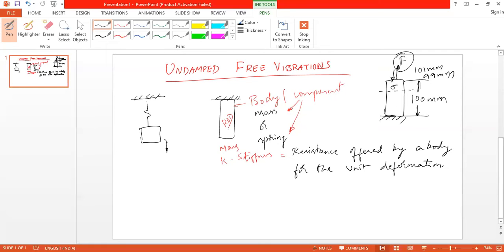If you apply the load on a member, then the component will deform. Initially it was 100 mm, and upon the application of tensile load, it becomes 101. Because of the applied load, there will be a stress created in the body. Is it clear? Please listen carefully.